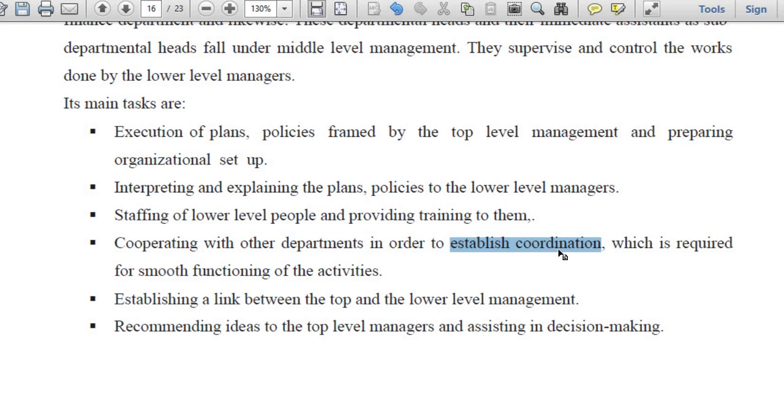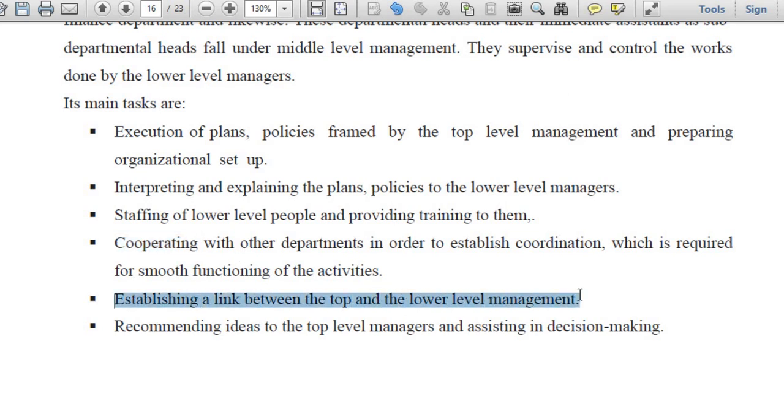Before sale, marketing has to be done, so what will the marketing people do? Similarly, all the departments have to work in coordination, in communication, in good connection with each other. So maintaining good relation and cooperation with other departments is also the job of each departmental head working at the middle levels. This is one of the functions.